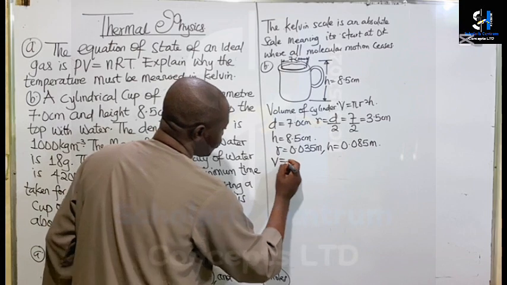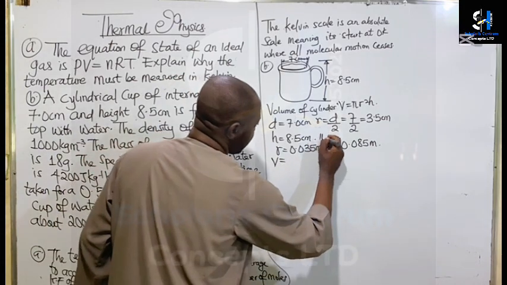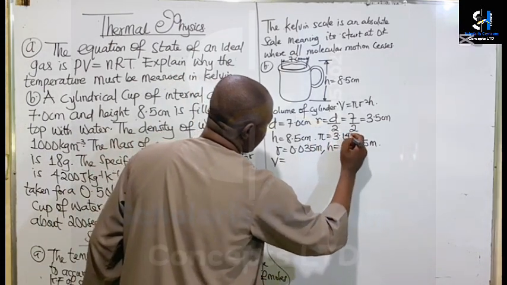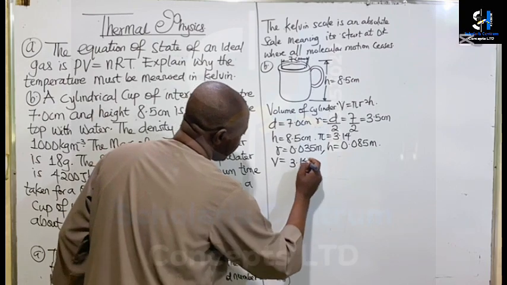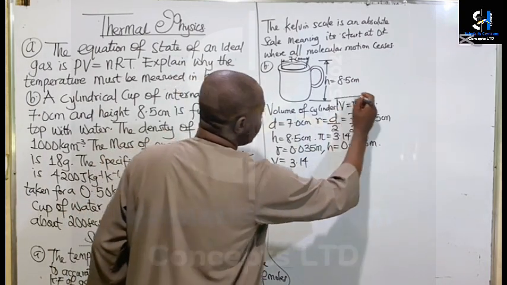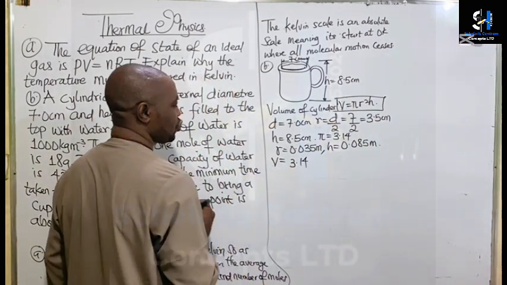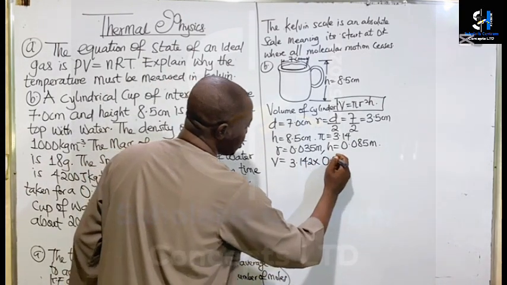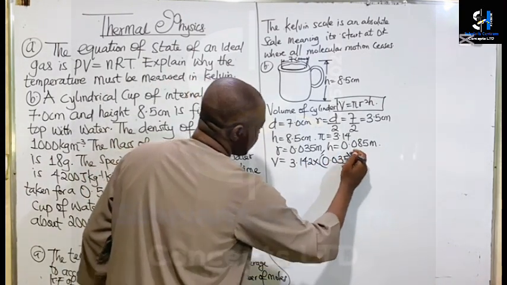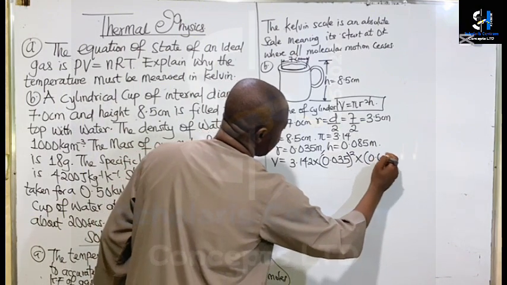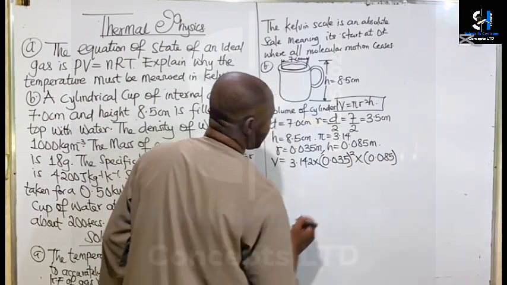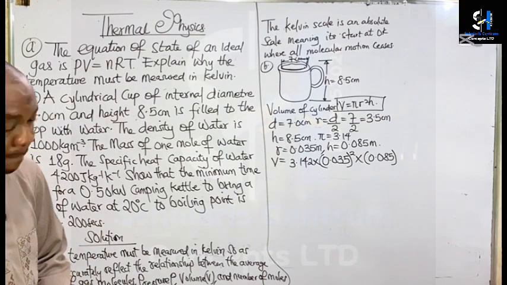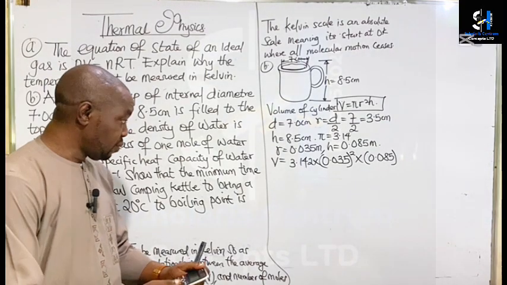So for the volume, let's not forget that pi is 3.142. We are using the formula V equals pi r squared h, so 3.142 multiplied by 0.035 raised to the power of 2 multiplied by 0.085. Let's multiply now to get the value of the volume.